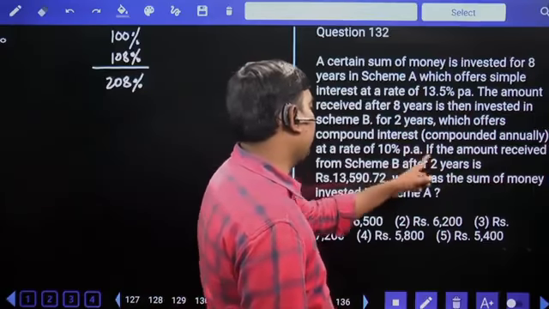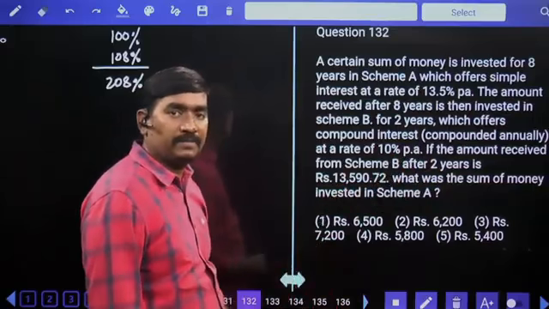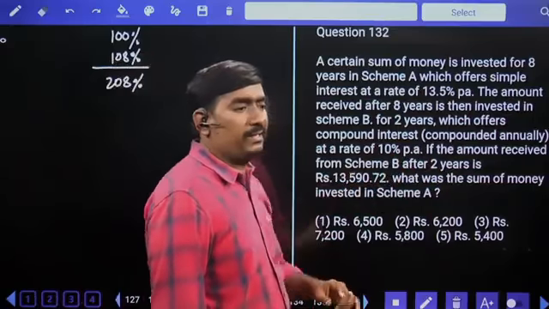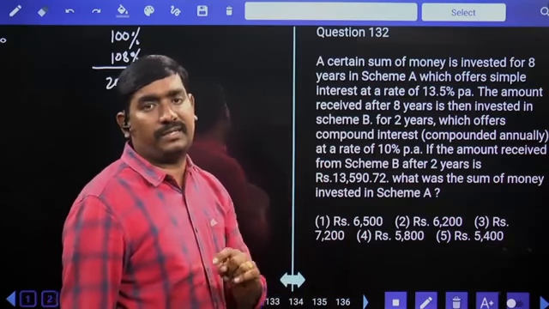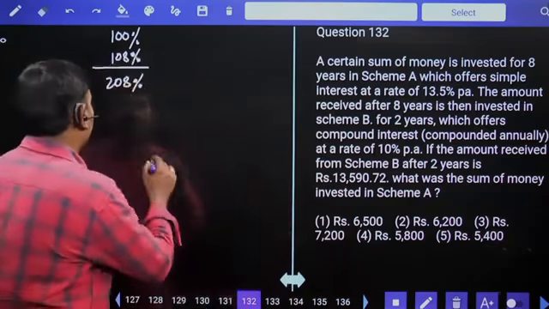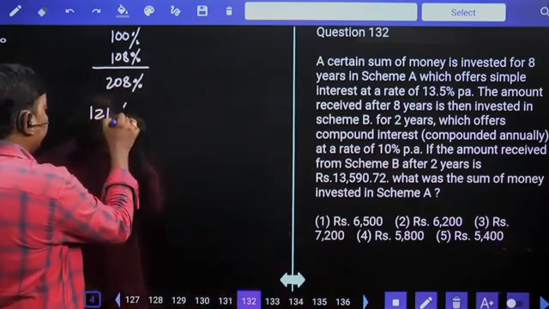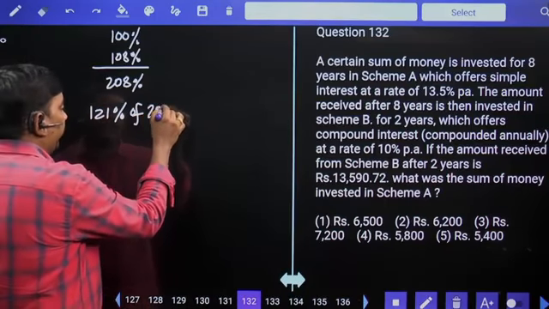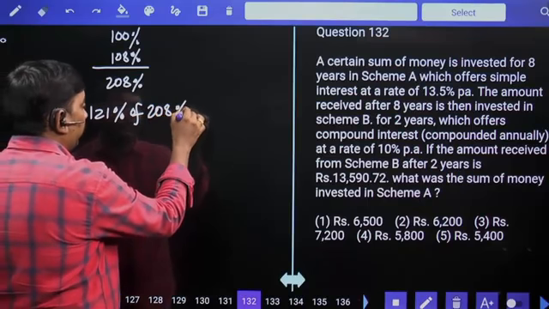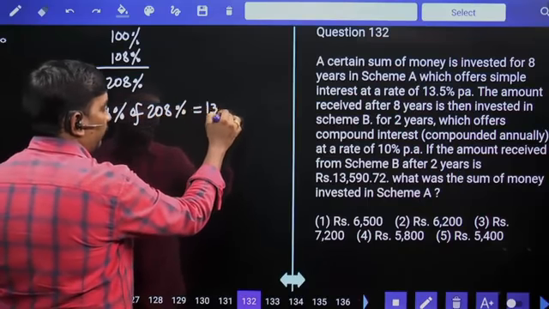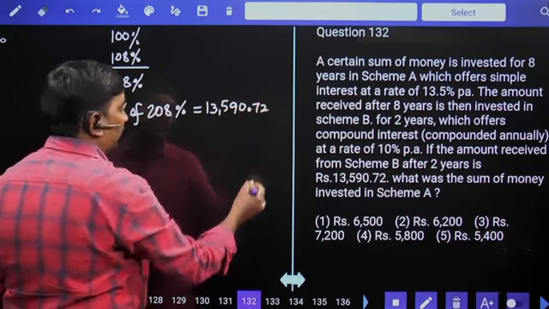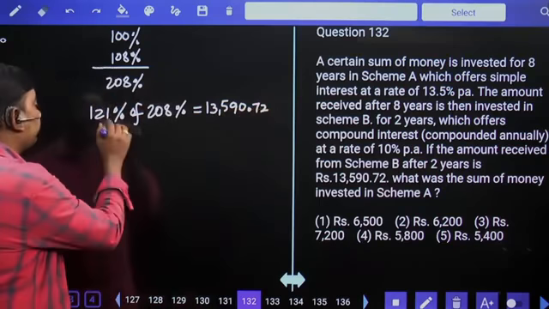for 2 years at the rate of 10% per annum. That is on compound interest basis. For 1 year 10%, means 2 years 21% is the interest. Amount is 121%. Amount is 121% of 208% value. They given as 13,590.72. Asked to calculate 100% is how much?